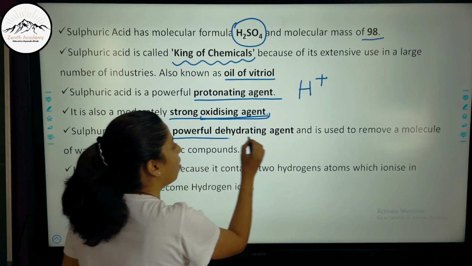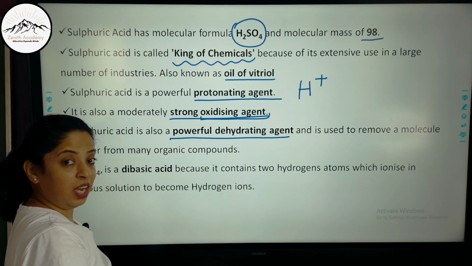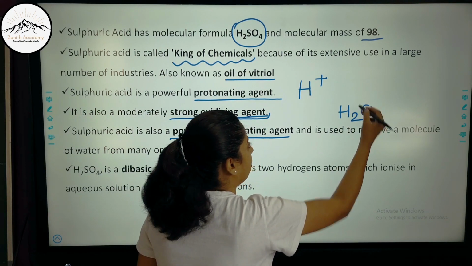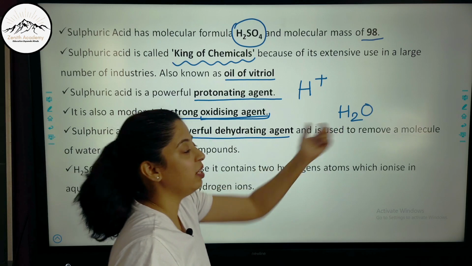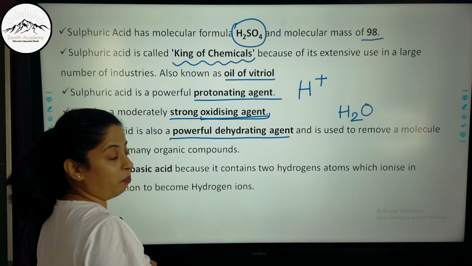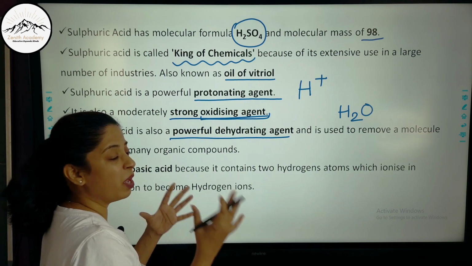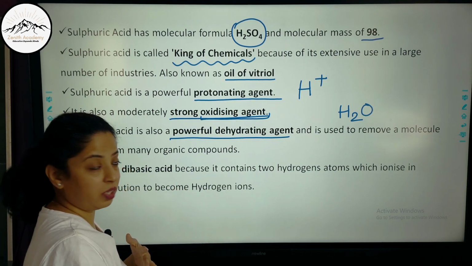It is also a powerful dehydrating agent, that is, it removes the water molecule from the compounds. Now it can remove water molecules directly from the hydrated compounds, and also it can remove 2 hydrogen atoms and 1 oxygen atom from any compound like carbohydrate, etc.